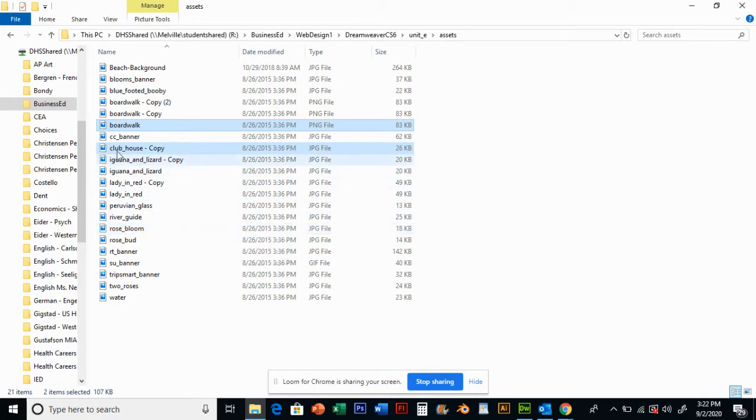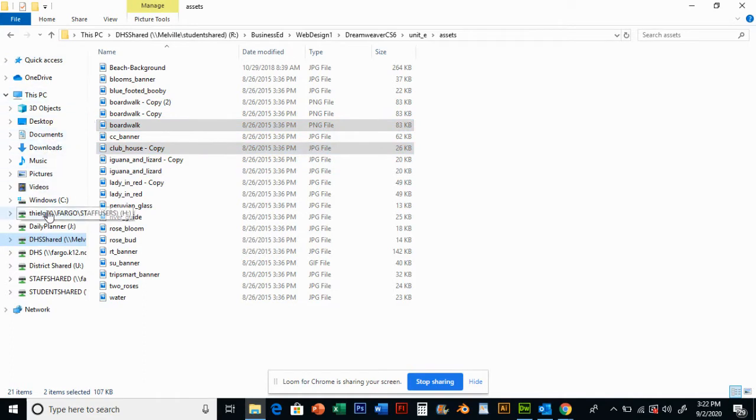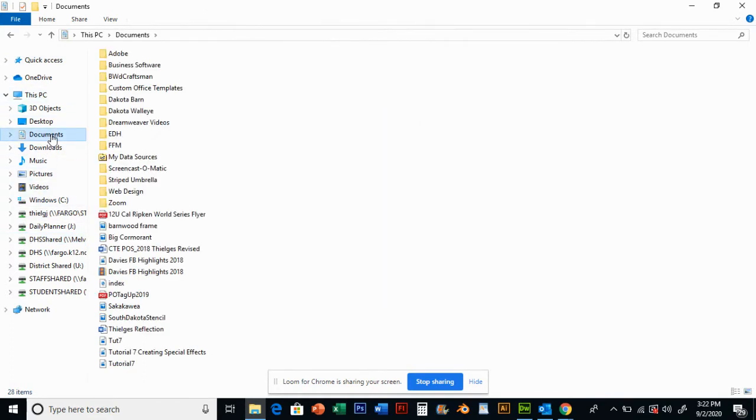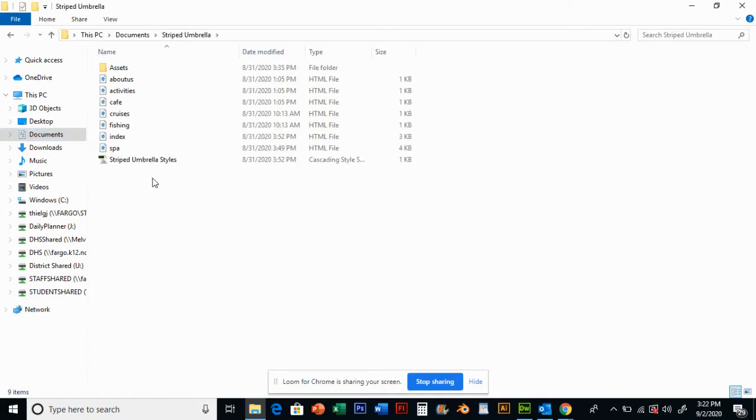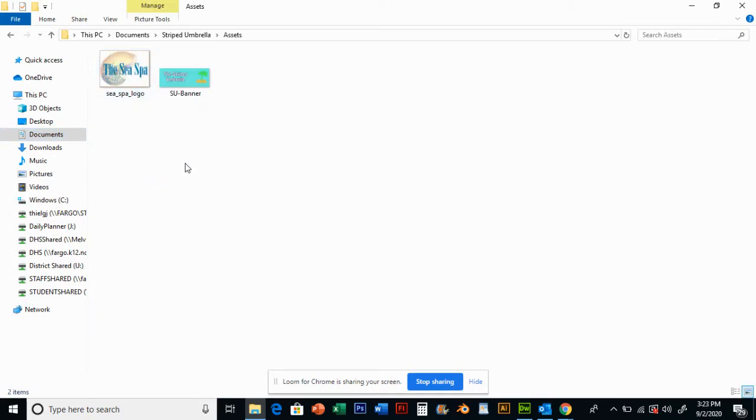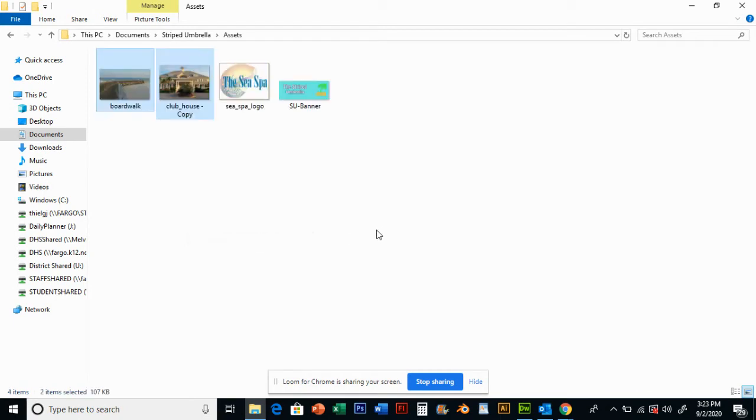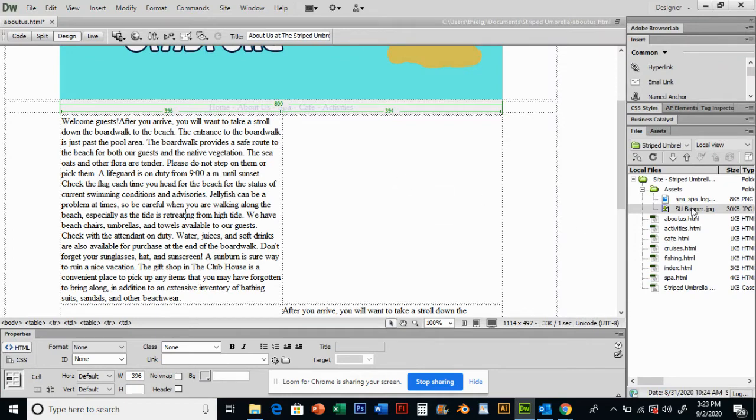Now, where do I want to paste these? I want to paste these in my assets folder. Okay, my assets folder is in my root folder, which is in my documents, my striped umbrella root folder, my assets, right click, and I'm going to paste those 2 images. Boardwalk and Clubhouse copy. Now I can go back to Dreamweaver. They should be in my assets folder. I don't see them. I could wait, they will come up, but I'm going to go ahead and click on this purple swirl arrow and hit refresh so I can see those.